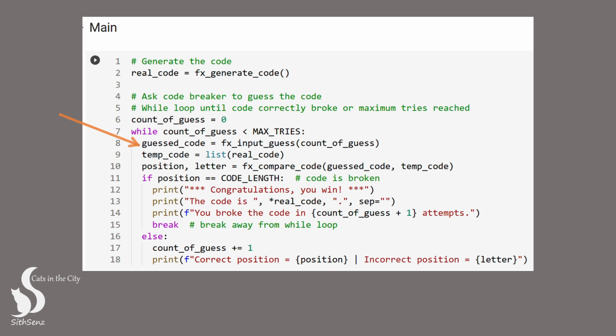The next line of code is critical. We need to save the real code variable as a list called temp code, explicitly. This is because we will pass temp code to the compare code function, and that function will modify temp code. If we pass real code to the function, the secret code will be changed, which will cause the program to crash and make the game impossible to win.